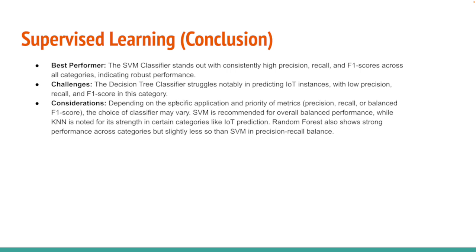Depending on the specific application and the priority of the metrics, which are precision, recall, and balanced F1 score, the choice of classifier may vary. Generally, we recommend SVM for overall balanced performance, while KNN is noted for its strength in certain categories like IoT prediction. Random forest also showed strong performance across categories but is slightly less than the SVM in the precision-recall balance.